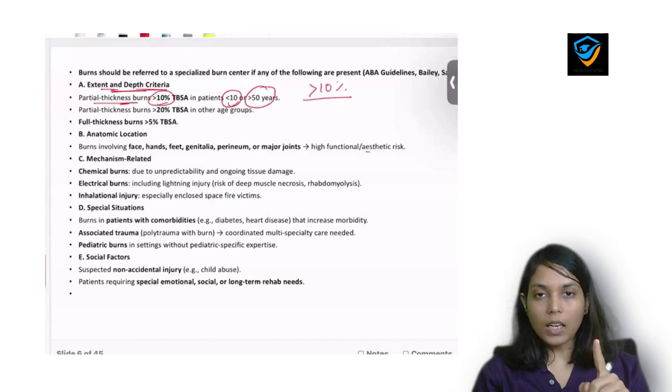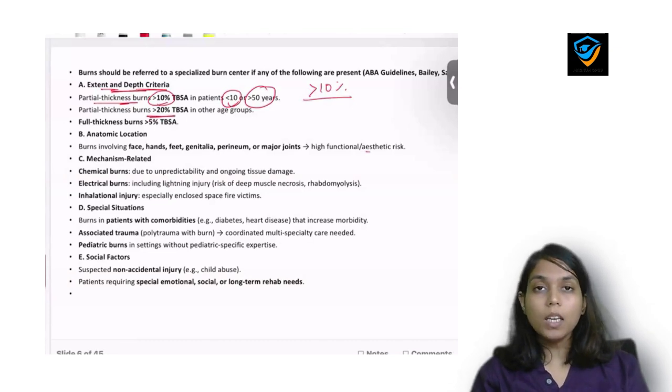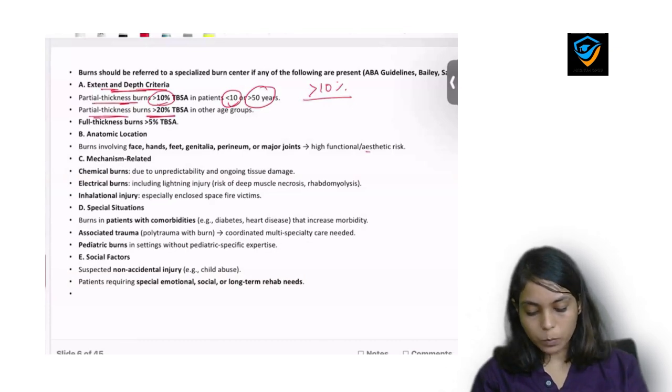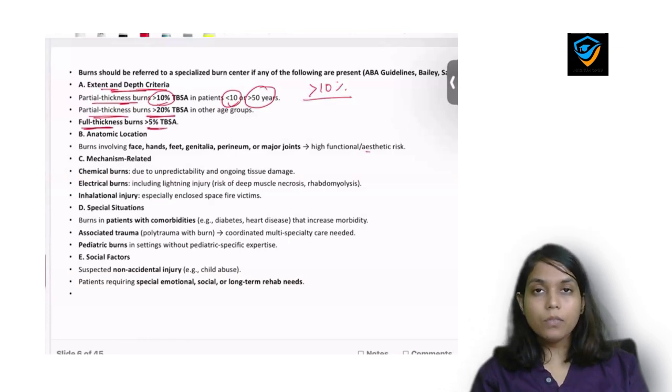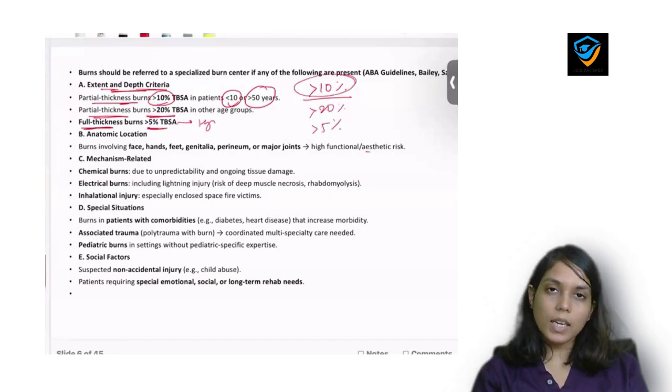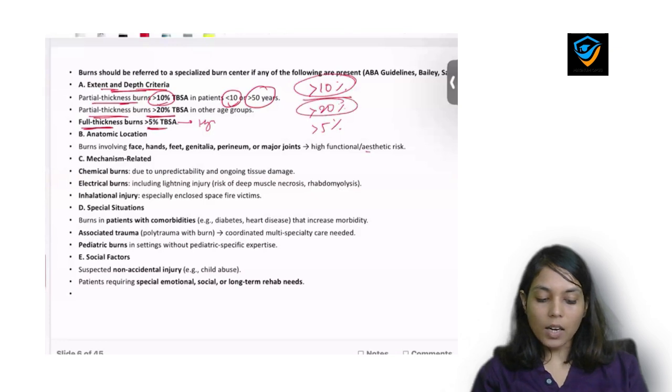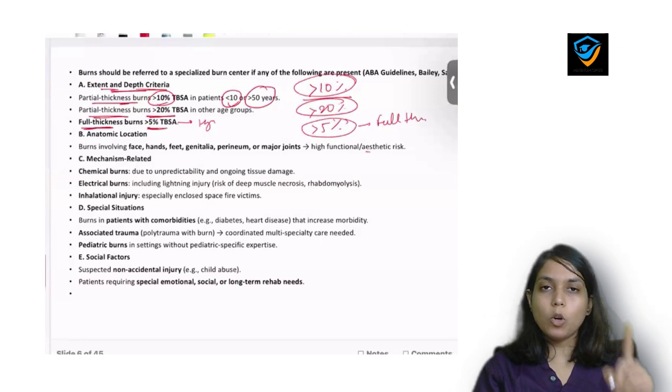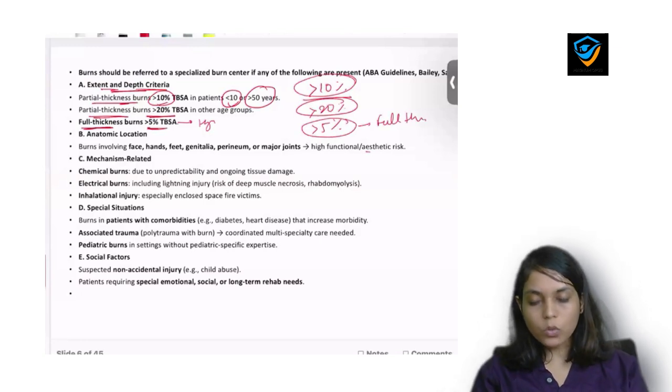But when he is an adult, then the involved surface area should be more than 20%. All this is about partial thickness burn, but when there is full thickness burn, then even if the involved area is more than 5%, we'll refer him to the higher center. So you need to remember 10, 20 and 5. 10 is for children and elderly, 20 is for adults and 5 is for full thickness burn. We'll discuss partial and full thickness burn in upcoming slides, so we can differentiate between them.